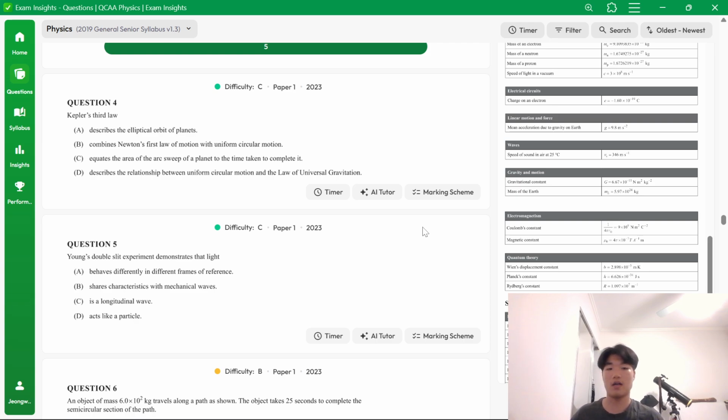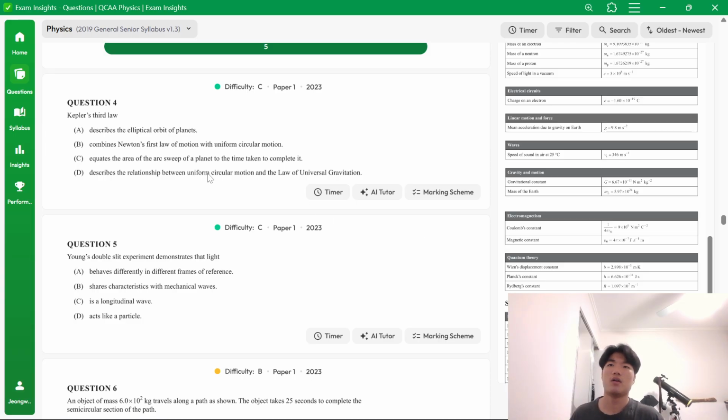So it would be A. Kepler's third law. I wouldn't say I'm extremely confident in Kepler's laws of planetary motion, but I do know Kepler's third law is on the formula sheet. It's T squared over r cubed equals 4 pi squared over GM. GM kind of gives a hint as to what formulas are used to derive Kepler's third law.